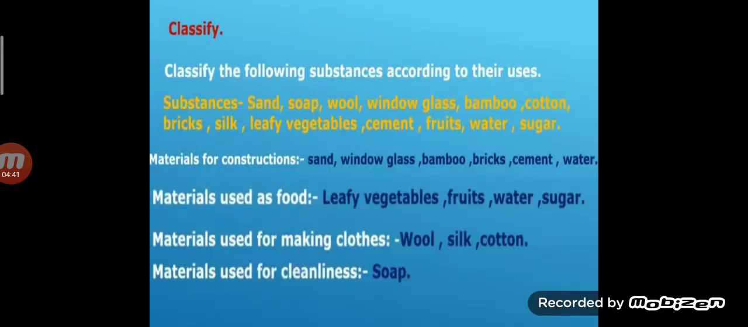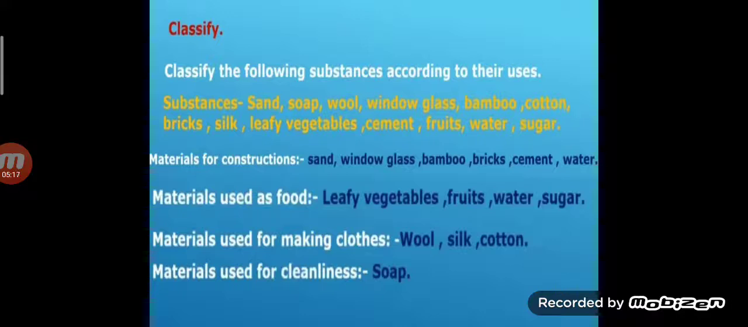Now, children, classify the following substances according to their uses. Substances: sand, soap, wool, window, glass, bamboo, cotton, bricks, silk, leafy vegetables, cement, fruits, water, sugar. Now materials for construction are, that is children, sand, window, glass, bamboo, brick, cement, water.